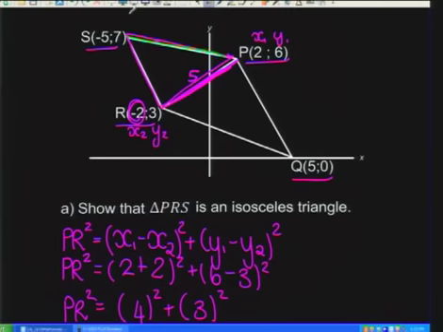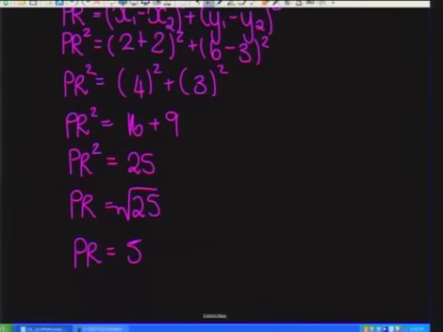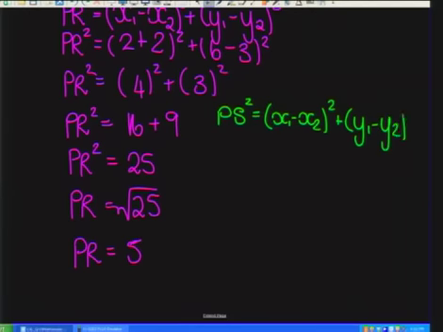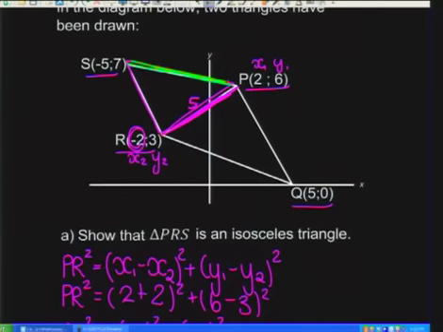Now we want to work out that length over there. Let's see what we've got on that side. So PS. So now we're looking for the distance, I'm going to do it on the side over here, of PS squared, which once again we're going to have the same formula. x1 minus x2 squared plus y1 minus y2 squared. Okay, let's do a quick labeling. This one over here, let's call this x1 and y1, and over here is going to be x2 and y2.